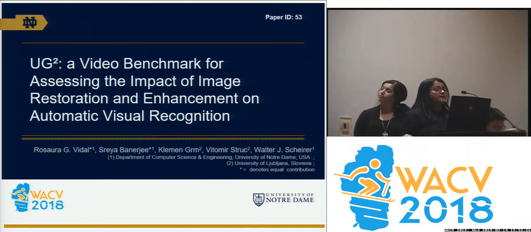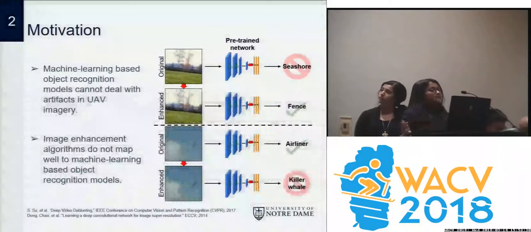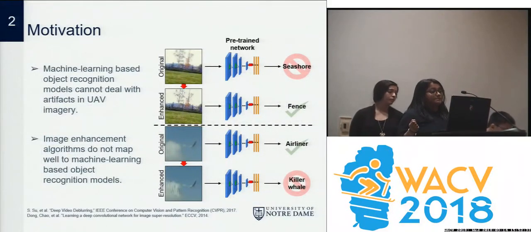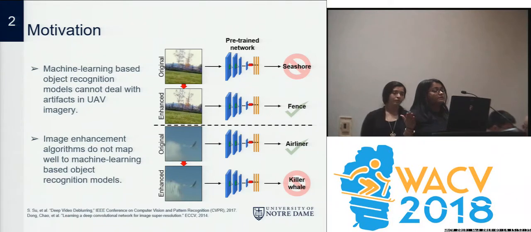And we are going to present our dataset, UG2, a video benchmark. Aerial videos are a key component in a number of applications, such as scene recognition and robotic navigation. However, these videos are quite different from the images or videos we find on the internet today, due to a large number of imaging artifacts, such as motion blur, lens glare, etc. When it comes to recognition algorithms, they don't map well to these kinds of videos, and the classification accuracy is very low.